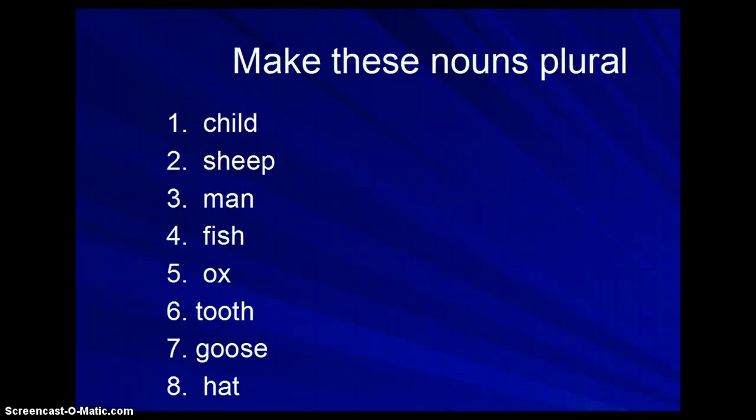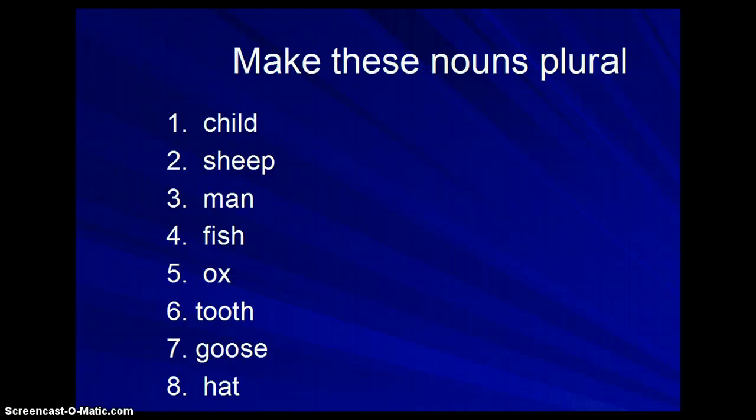All right, next step, I want you to take these 8 nouns, they're all singular, and make them plural. A couple are irregular, a couple add S, a couple add ES. One of them you probably don't have to change at all. So write them all down in plural, pause the video before I show you the answers so you can check and see if you're doing this right.